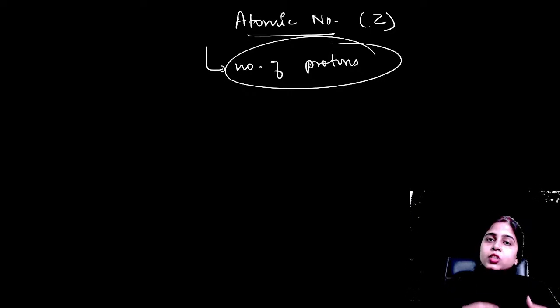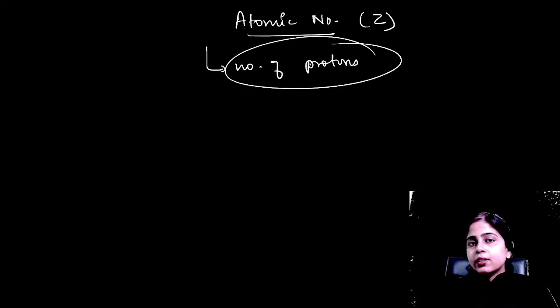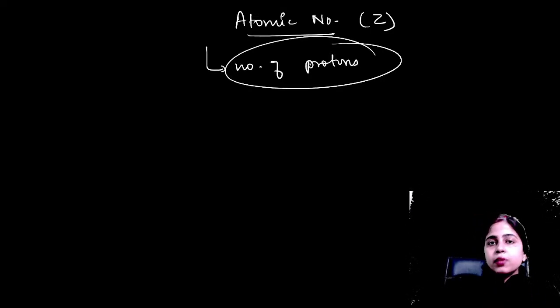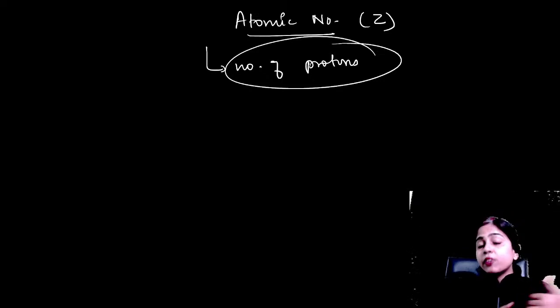See, when an atom is electrically neutral, the number of protons is equal to the number of electrons, and we took atomic number to be the number of electrons. But if the atom is participating in any reaction and acquiring any charge, what will happen? The number of electrons will change. So does that mean the atomic number will also change? No, atomic number never changes.